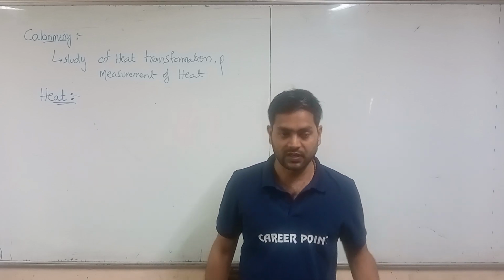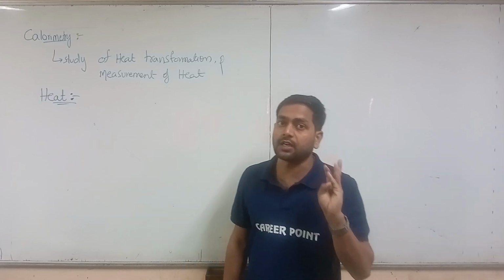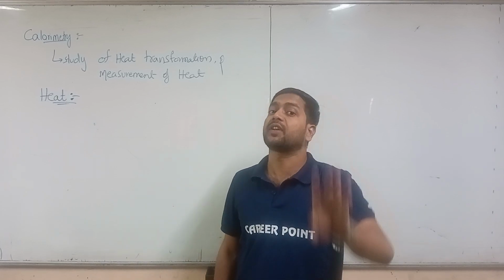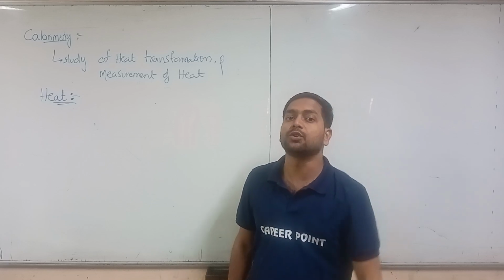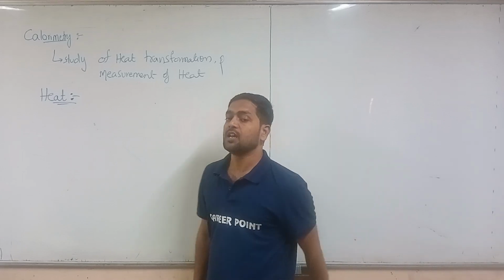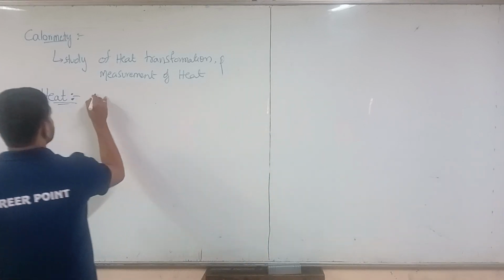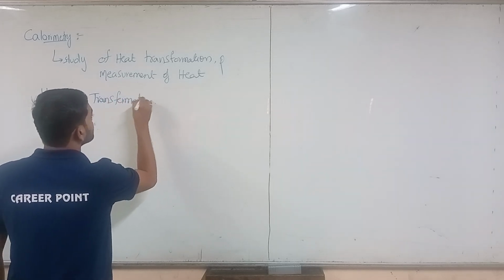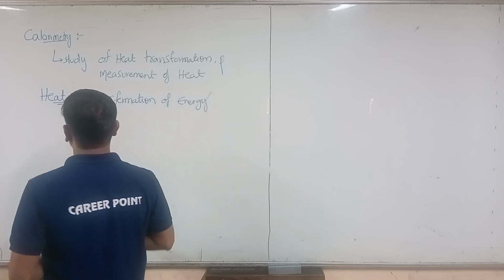So we have two benches. The first one is the metal bench and the other one is the wood bench. You would like to sit on the wood bench. Why? Because the transformation of heat is less compared to the metal bench. So here we are using heat, right? Heat is the transformation of energy.